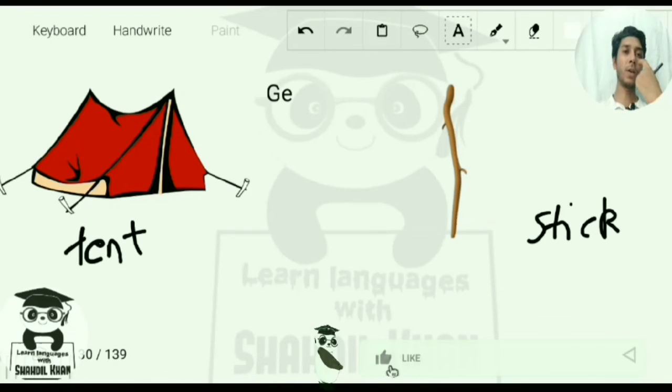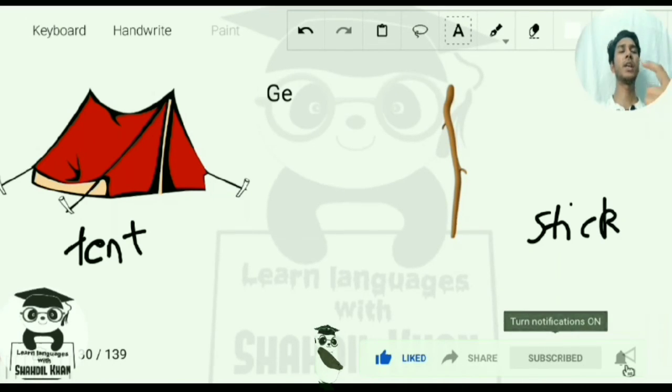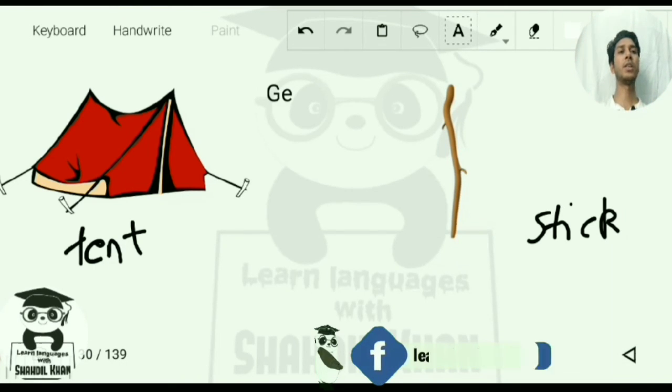So before moving on, I would like to tell you that Ge is not present in English. The structure of Ge is used in Chinese. Like we say one piece of a cake. So you can translate this as a piece, but not exactly piece. Like after a number you write this like Ge. Like if you have to say 3 cups, for 3, you know the structure is like this.